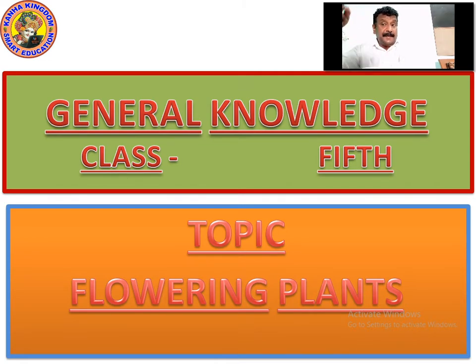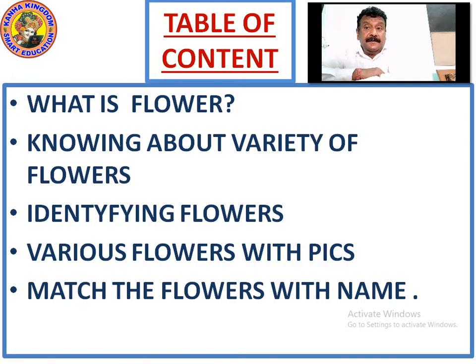We will be looking at a table of contents. Next, please write this down. So now look at the screens. It's written table of contents. When you look at the table of contents, it means what all we will be learning today in the topic flowering plants.